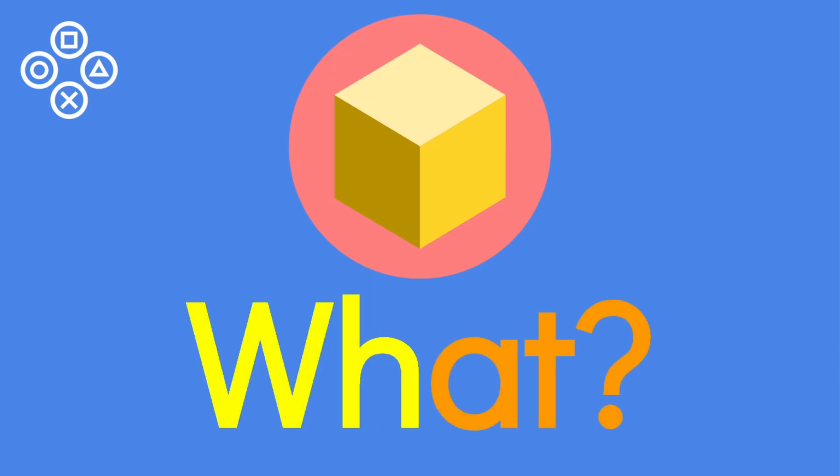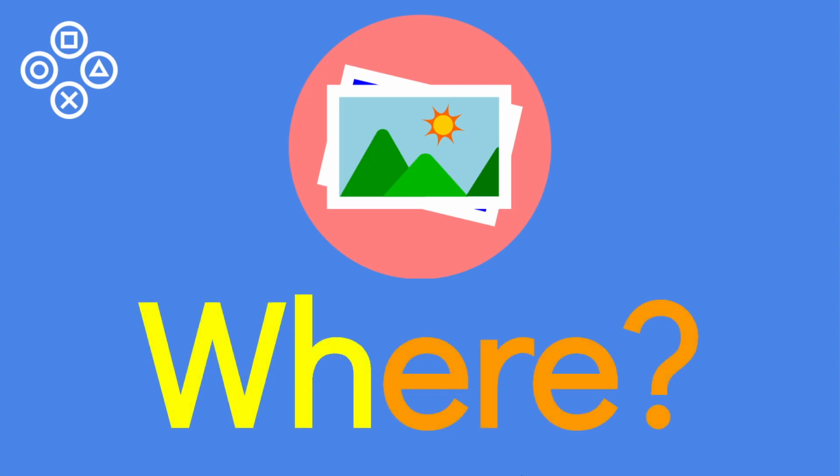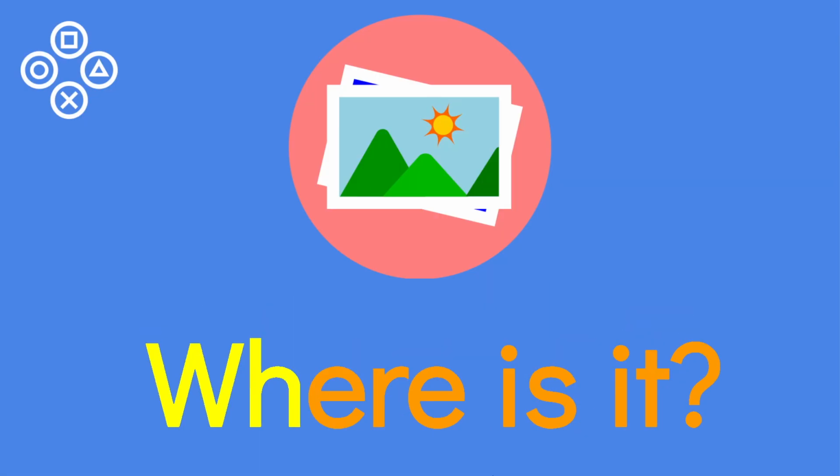And here we have a question word, also using WH, what? And we can make a short question sentence. What is it? Of course, the answer is, it's a box. Now we have another important question word, where. This is for place. The sentence would be, where is it? And of course, the answer is the mountains.